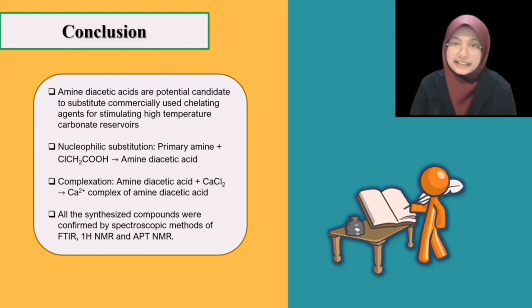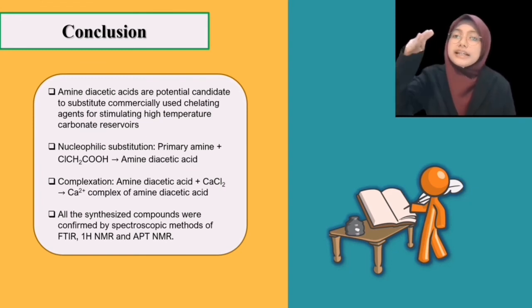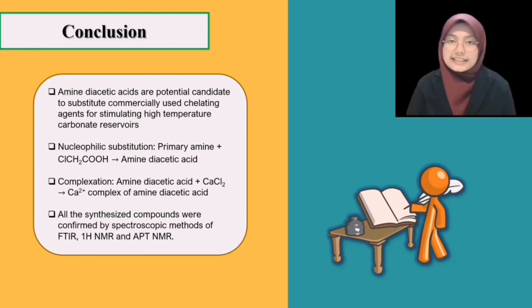containing amine diacetic acids. All of the synthesized compounds were confirmed by spectroscopic methods of FTIR, proton NMR, and APT NMR. Out of 2 synthesized amine diacetic acids, N-ethylamino-diacetic acid acquired a better yield than N-propylimino-diacetic acid, and the percentage yield of calcium complex containing N-ethylamino-diacetic acid was higher than that of calcium complex containing N-propylimino-diacetic acid.